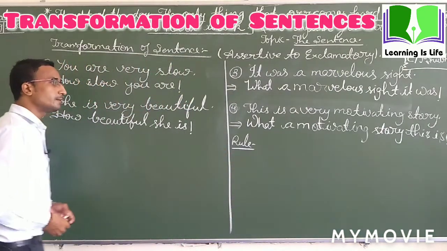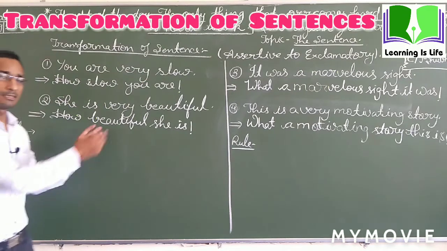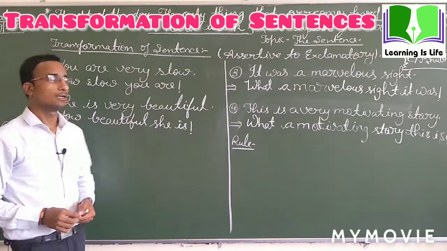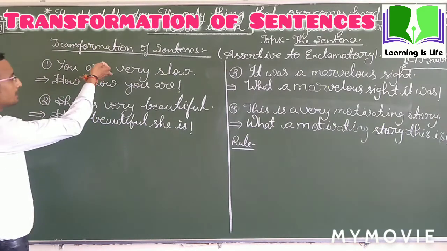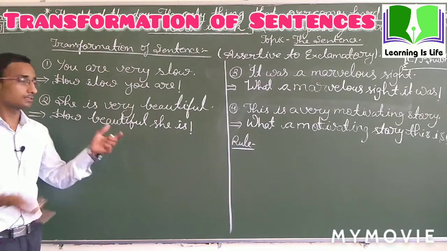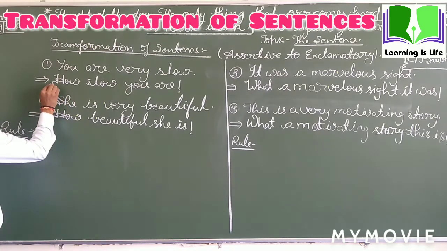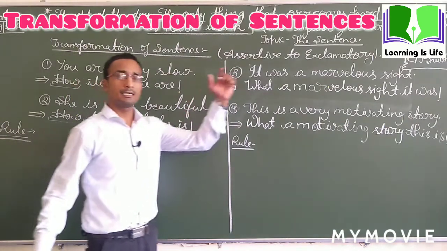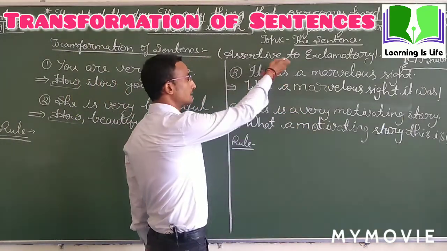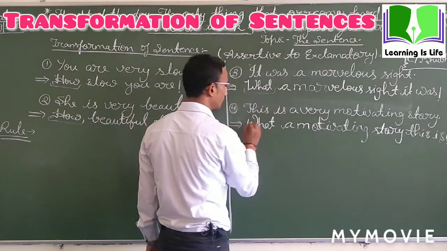These are the exclamatory conversions of these assertive sentences written on the board before you. You see that here in this part we have changed these assertive sentences into exclamatory. Here we have written this word how, and on this side we changed assertive to exclamatory and we have written this word what.